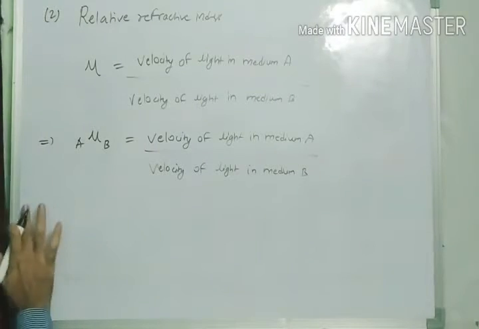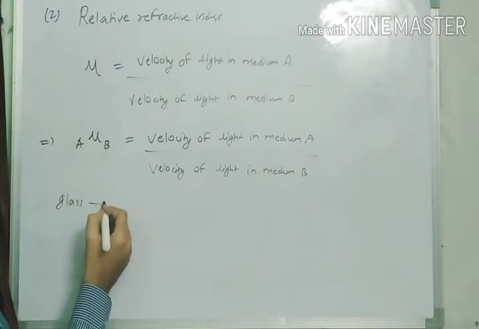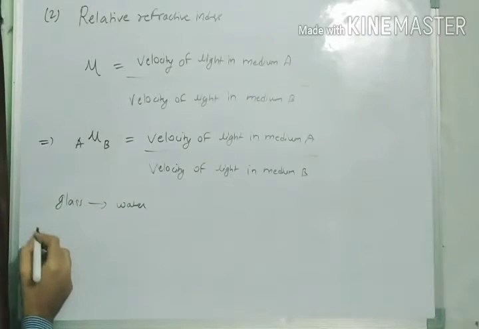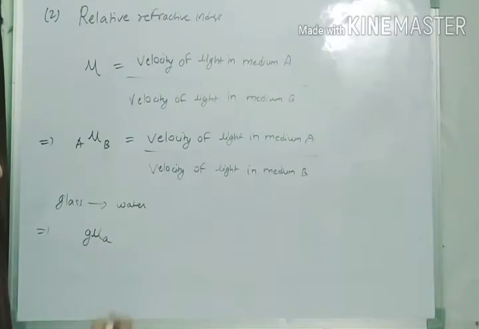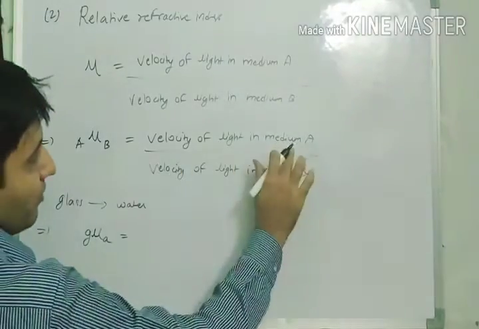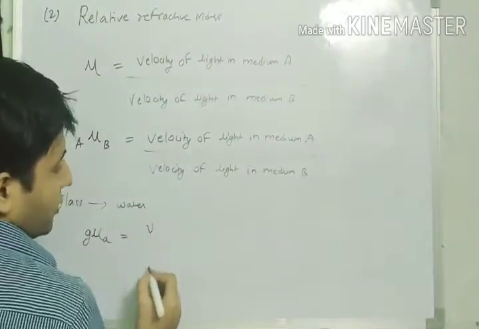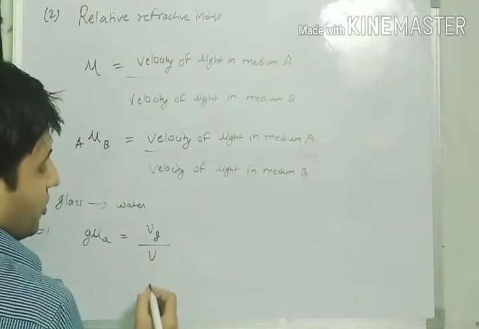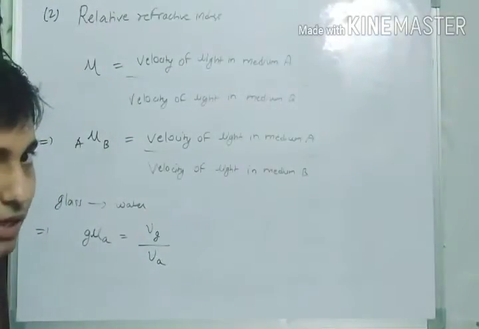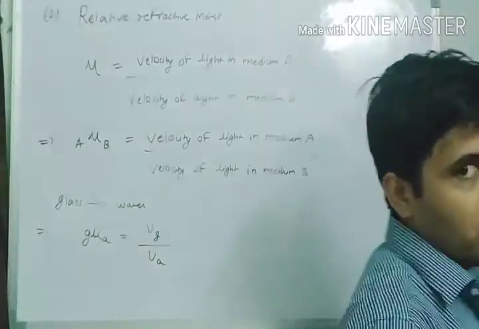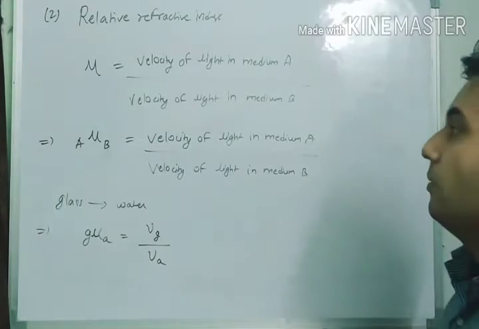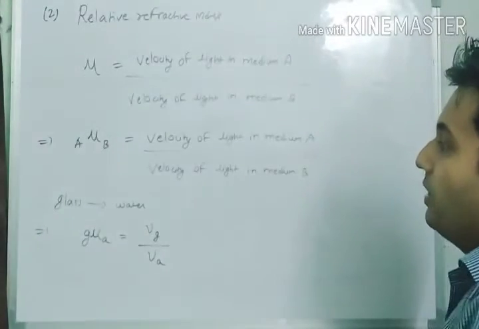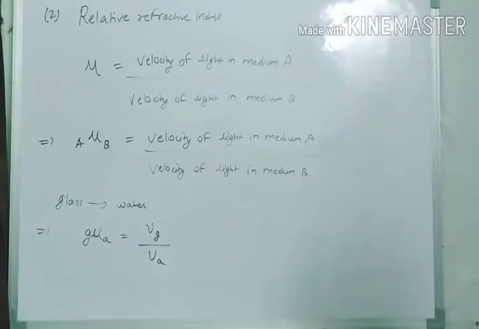Suppose the light is passing from glass to water. How will I write the formula for that? I will write G mu W. It would become the same, velocity of light in medium A, so I would write velocity of light in glass upon velocity of light in what? Air. So this is the formula that I am going to write. A mu B means velocity of light in medium A upon velocity of light in medium B. Just note it in your copies.